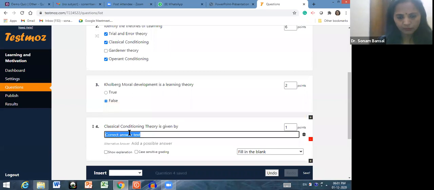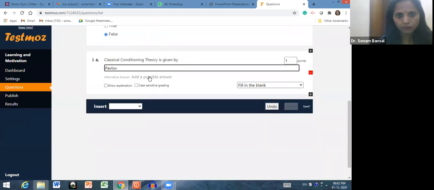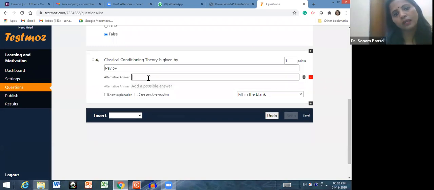Correct answer text, Pavlov. Okay, but if you want to add possible answers, means if the students have written Pavlov and Watson, then you want to add possible answers. Let me write Watson only. Means sometimes like in behavior.